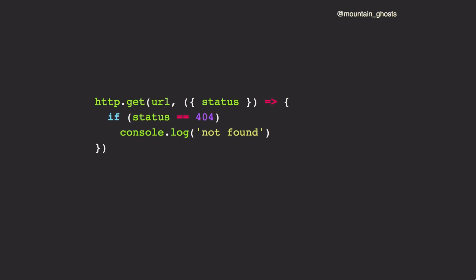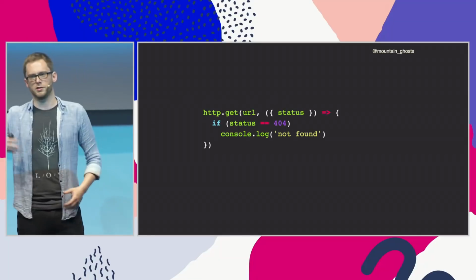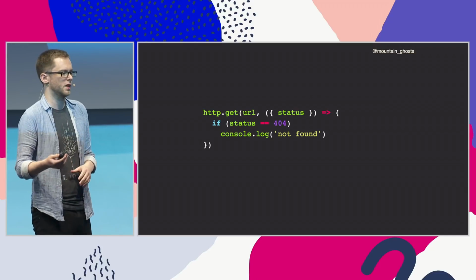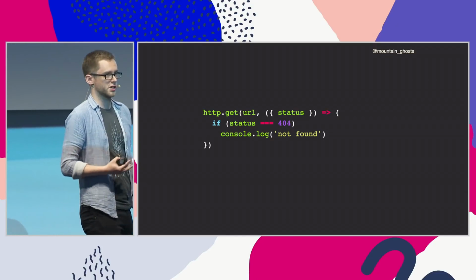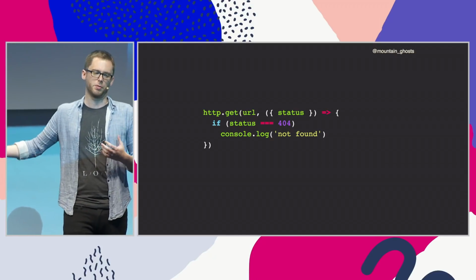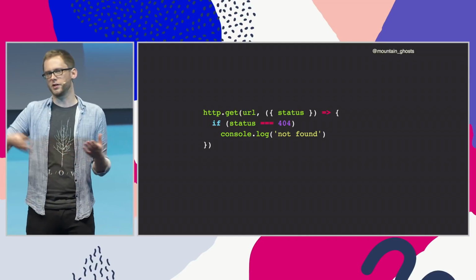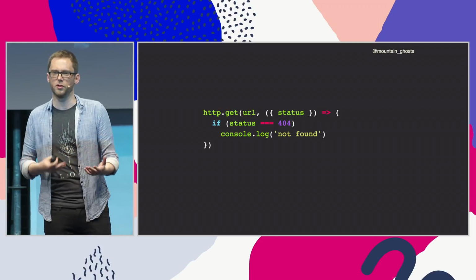Well, to answer that, we have to look at some use cases. So if something's calling this function, and it's using the weak equality operator to compare the numbers, that will keep working, because in JavaScript, a number is weakly equal to its string representation. However, if we're using strict equality, this code will now break, because numbers and strings are never strictly equal to each other. So if we have this code, we consider the change to the HTTP module to have broken our program.